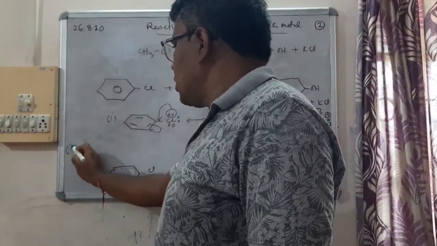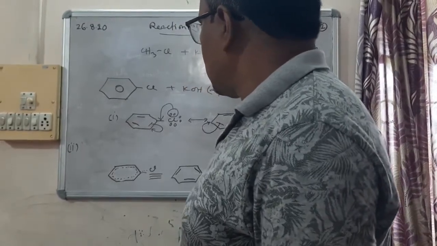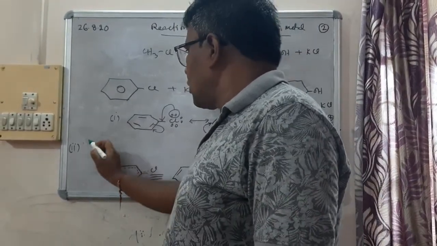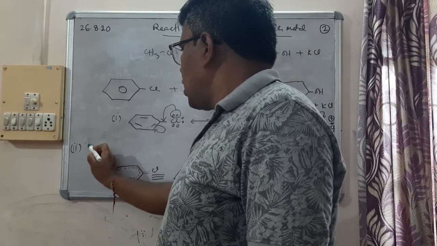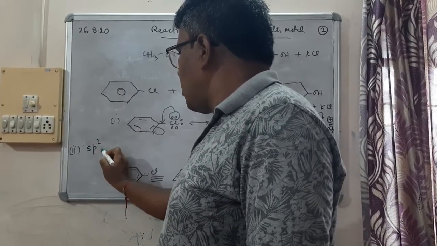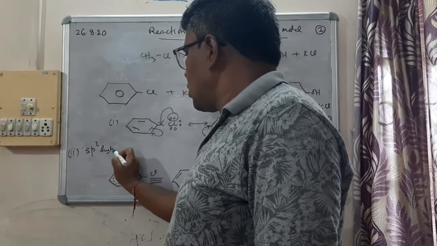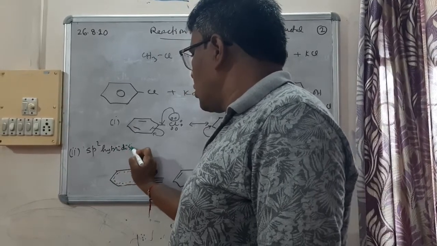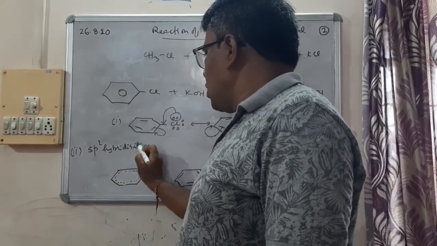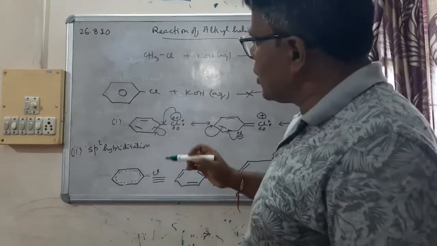So second reason is sp2 hybridization. What is that?